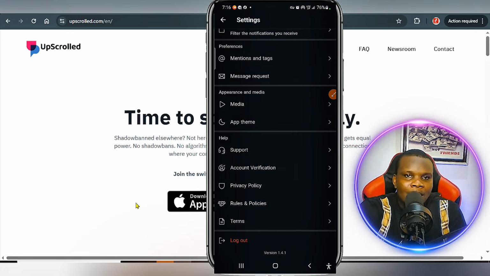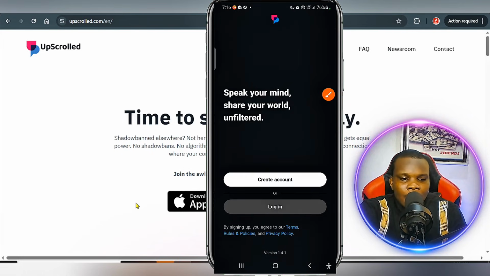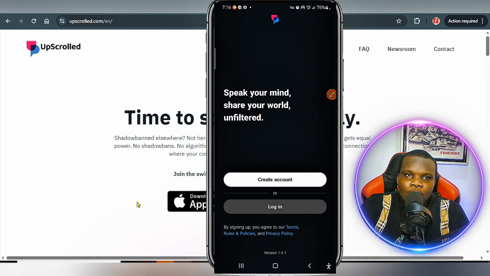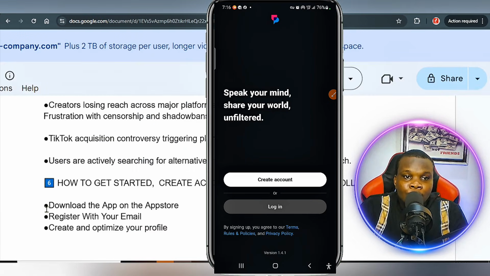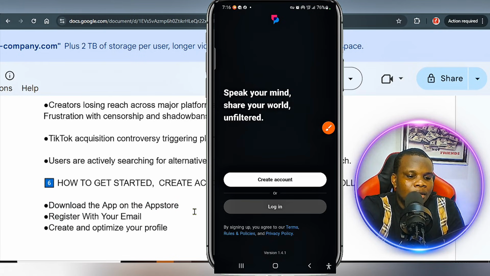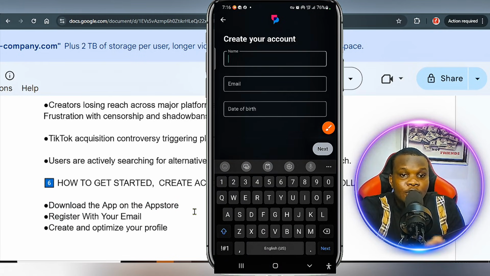So I'm going to log out from this section right now. If you click on this logout button, I'm going to log out, then create a new account. So this is where you are. For you to create your account on this platform, you need to first download the app from the store, then register with your email. If you click on create an account, this is the only way you can register.